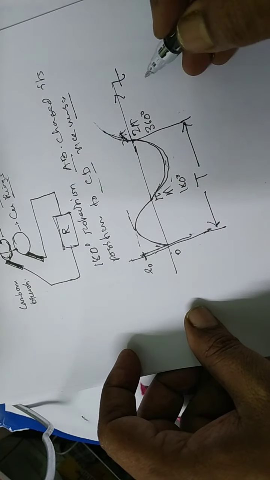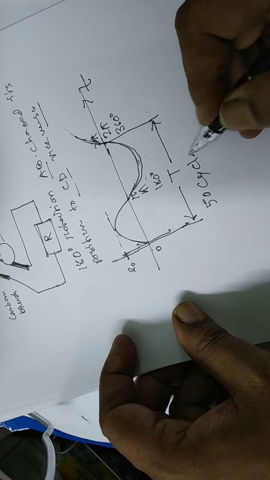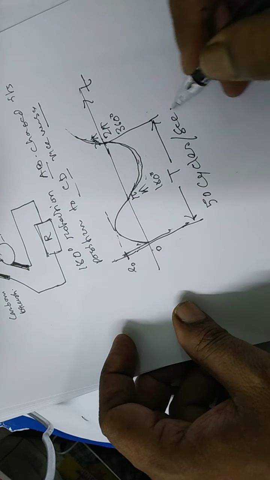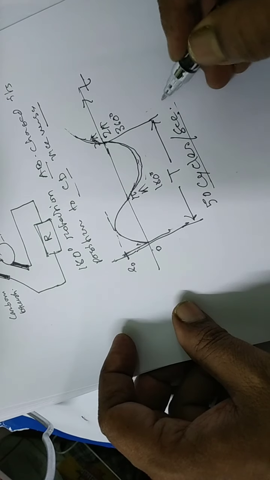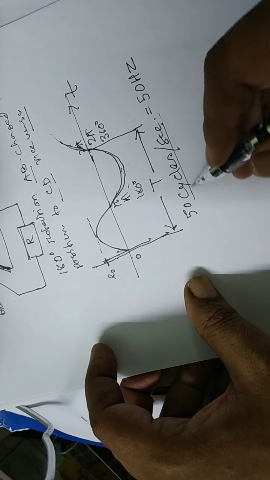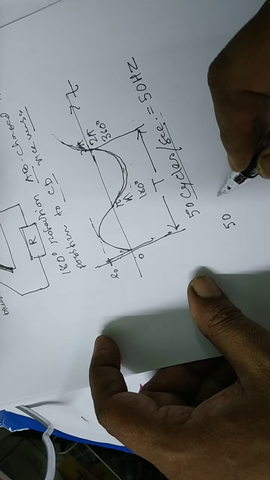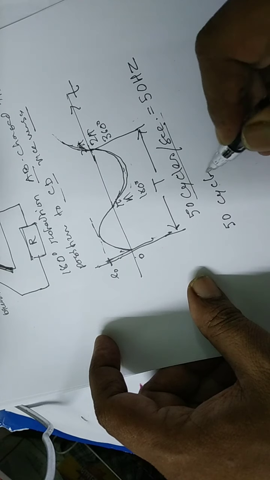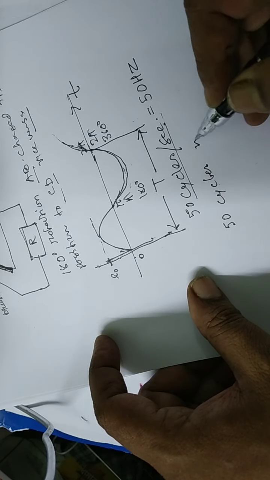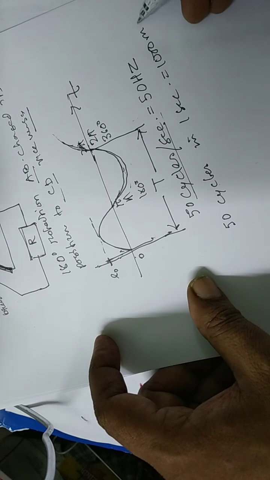Since there are 50 cycles per second, that is known as 50 hertz. So 50 cycles in 1 second, that is 1000 millisecond.